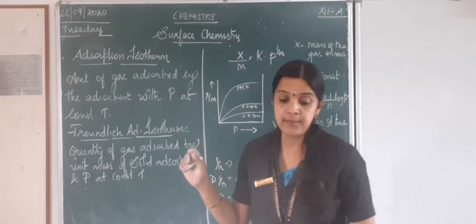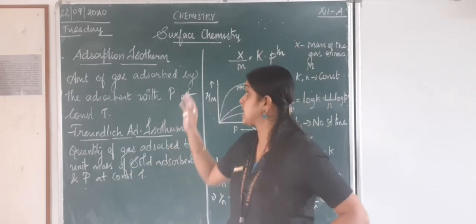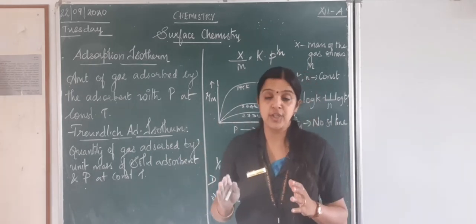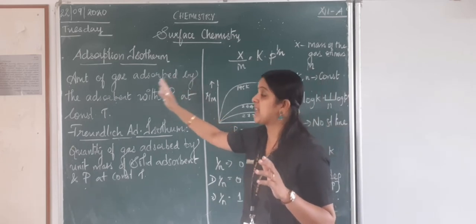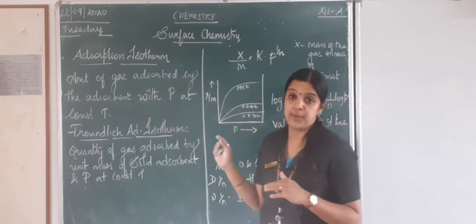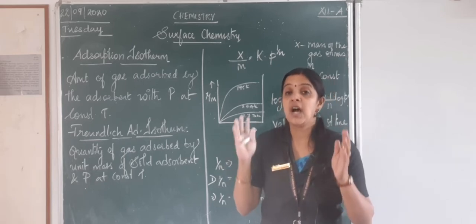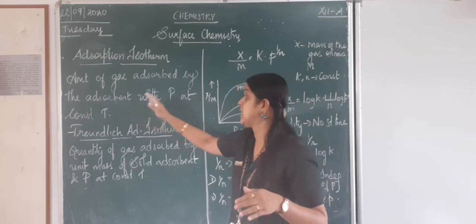What is isotherm? Iso means same, that is constant. Therm is nothing but temperature. At a constant temperature, we are going to see the amount of gas adsorbed by the adsorbent with pressure. At one particular temperature, we are going to see how the gas gets adsorbed on the adsorbent with respect to the pressure.